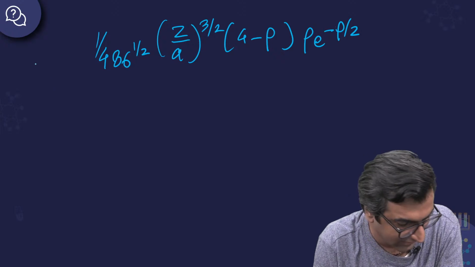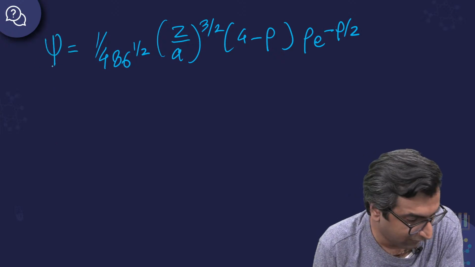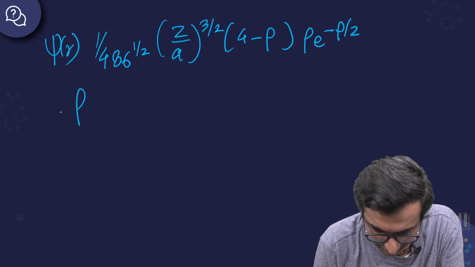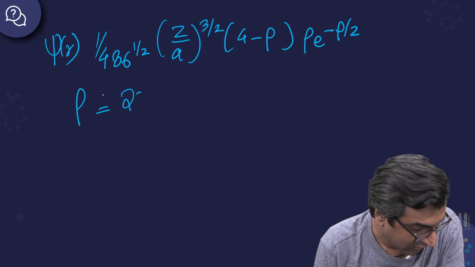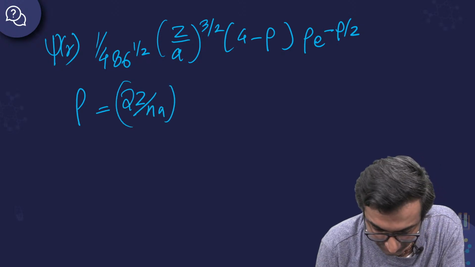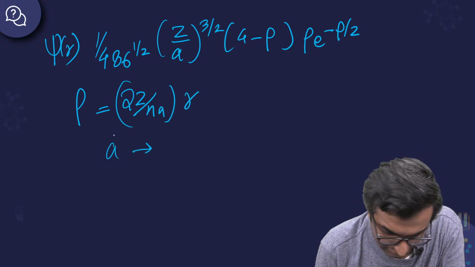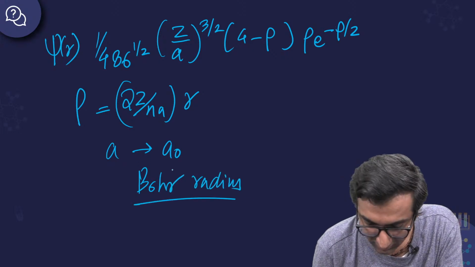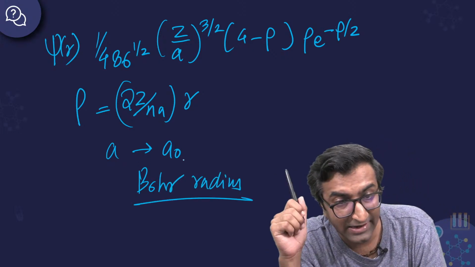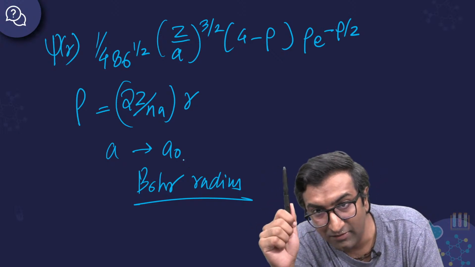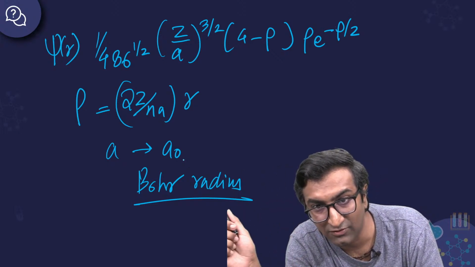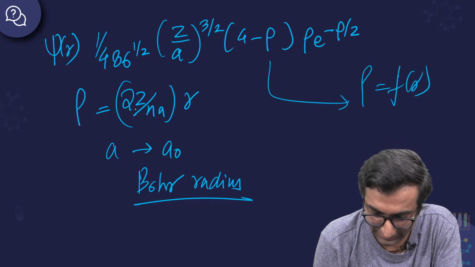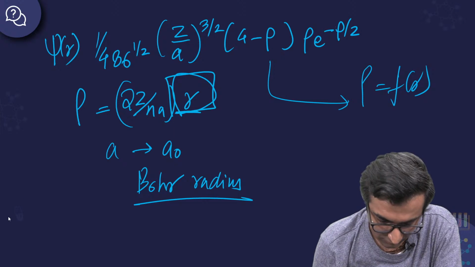ठीक है. This is the value of this is the wave function. ठीक है. This is psi of r, where this weird thing is a function of r. ठीक है. 2z by na times r. A is equal to a naught, which is Bohr radius. ठीक है. अब मैंने तुमको इतनी कहानी दिखाई. Looking at this, don't get scared. Can you tell me which orbital can this be? If I've given you this expression, okay, basically this is a function of r directly. ठीक है. This is directly dependent on r. Okay.